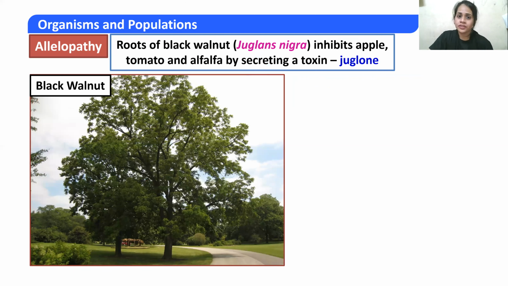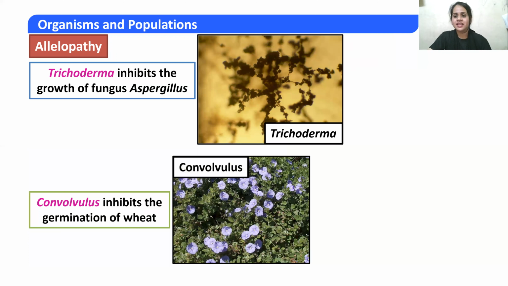Roots of black walnut, also called Juglans nigra, inhibit apple, tomato, and alfalfa by secreting a toxin, juglone. You can clearly see how the toxin is secreted and inhibits the other plants. Among other allelopathy examples, Trichoderma inhibits the growth of the fungus Aspergillus.